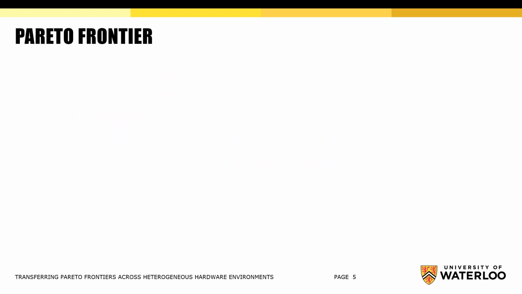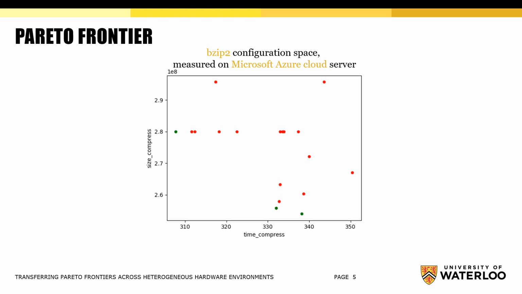After introducing the notion of Pareto optimality, we can define a Pareto frontier itself. We selected a configurable software system, bzip2, which is a general-purpose file compression system. We benchmarked the whole configuration space of bzip2 on Microsoft Azure Cloud Server. We measured two properties: compression time of the benchmark and resulting compressed size of the benchmark. We want time and size to be as small as possible. In other words, we want to achieve the best possible compression results within minimal amount of time.